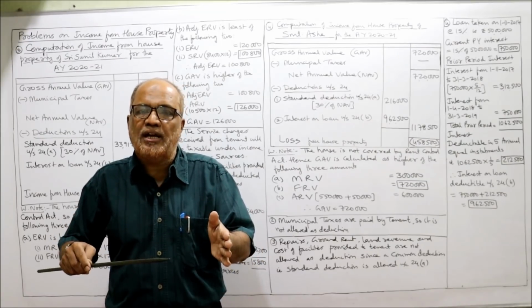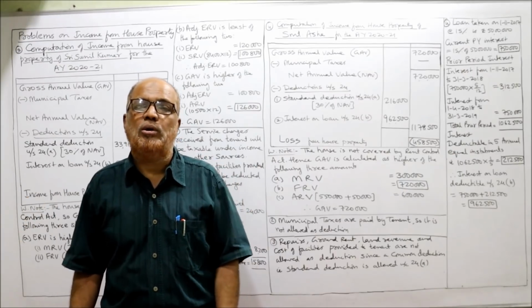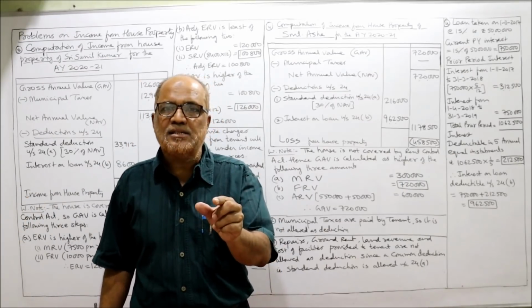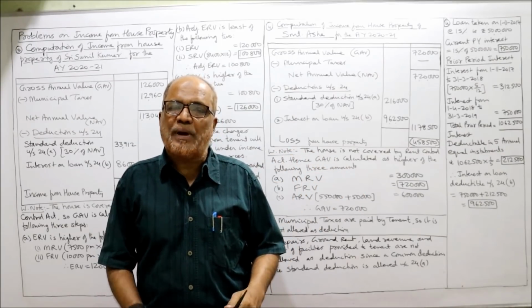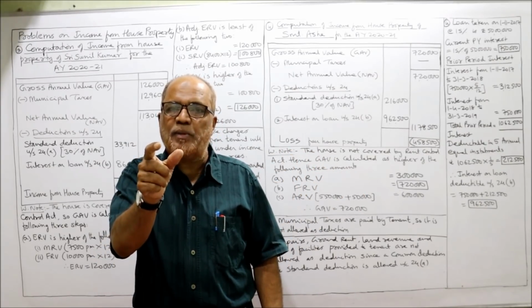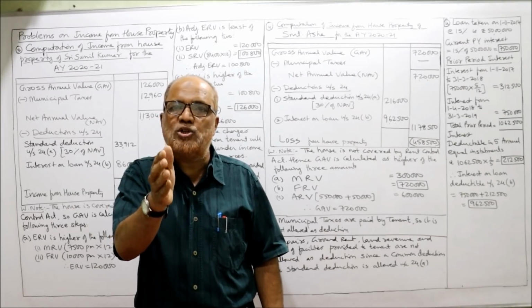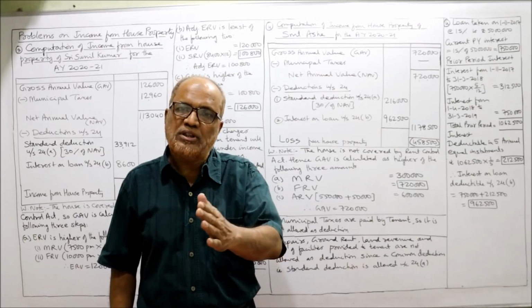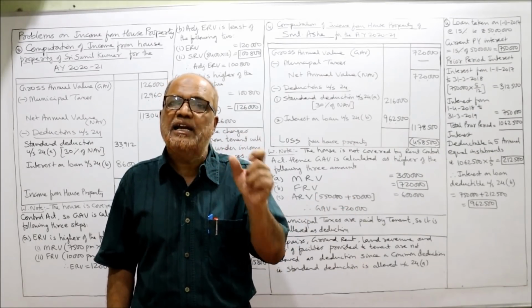Before construction date, the SSC has paid interest on loan to the bank. So in this case, prior period interest we have to calculate. What is the prior period interest? The interest paid by the SSC before the date of completion of construction, before 31st August 2019. That is called prior period interest.